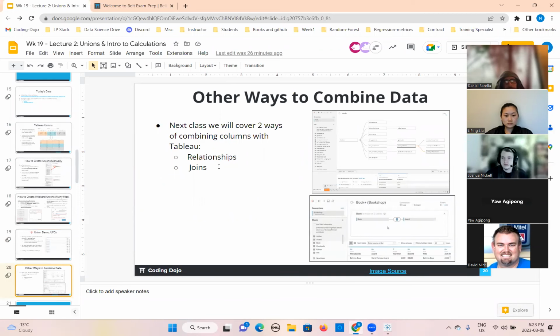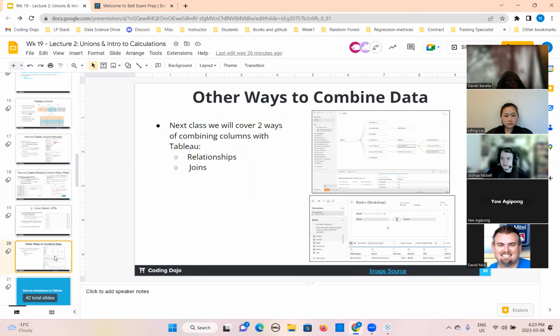Here, there are other ways to combine the data as well. We are going to discuss that in the next class, the relationships and the joins. We are not going to discuss it in today's lesson. So we will discuss this in the next class.